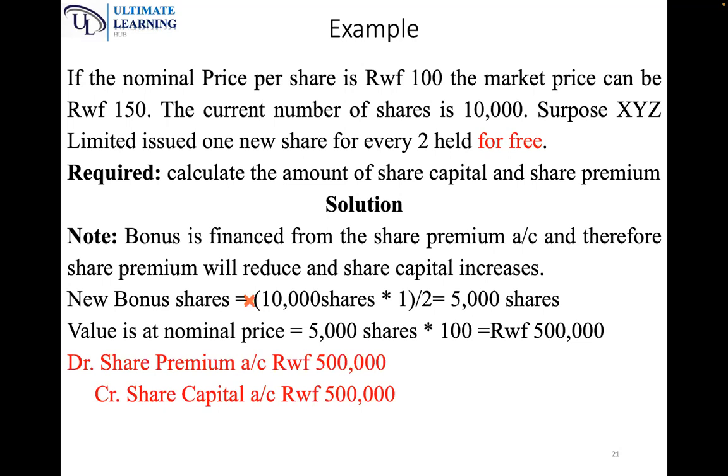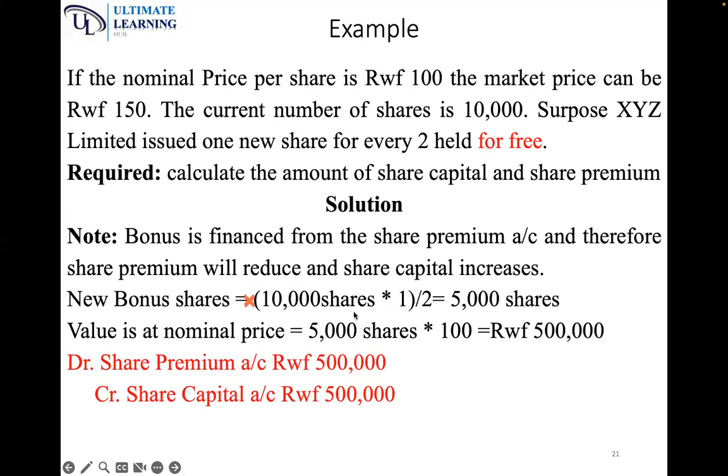Required: calculate the amount of share capital and share premium. So note, bonus is financed from share premium account, but if you have been told it is financed from retained earnings, you finance it from retained earnings. And therefore, share premium will reduce because we financed it through the share premium. So share premium will reduce and share capital increases. And we have said we value them at nominal price.